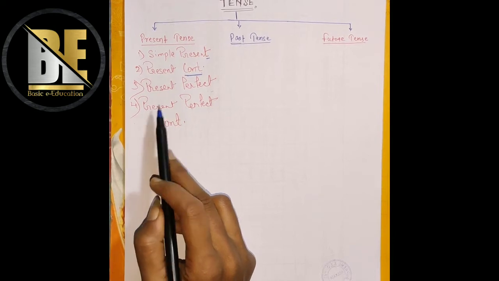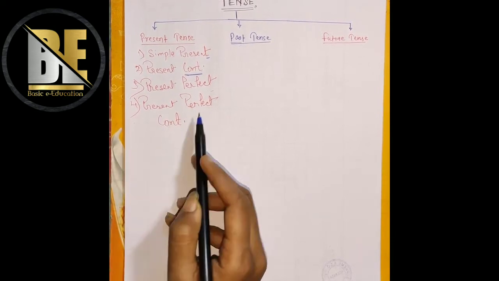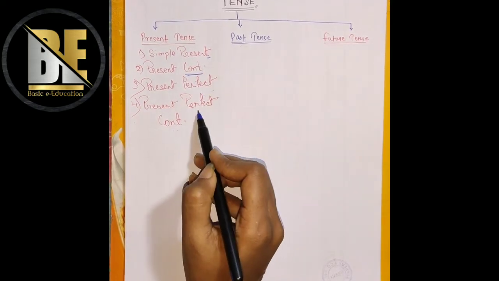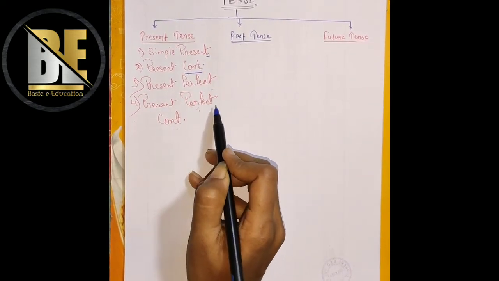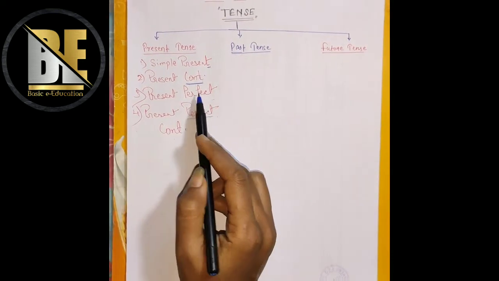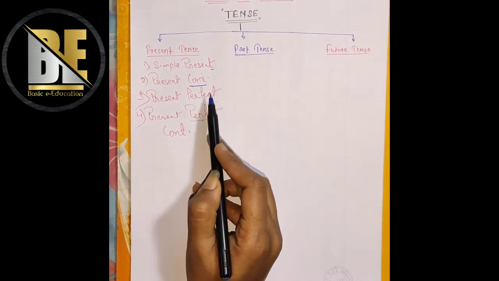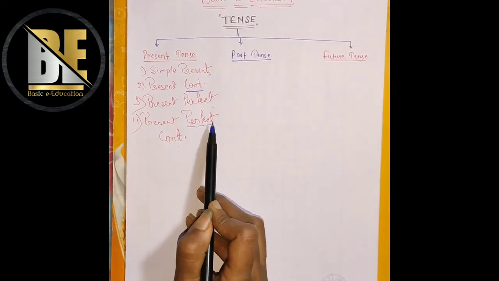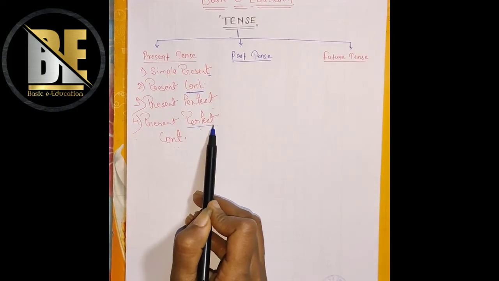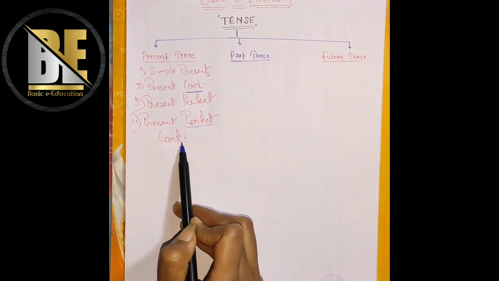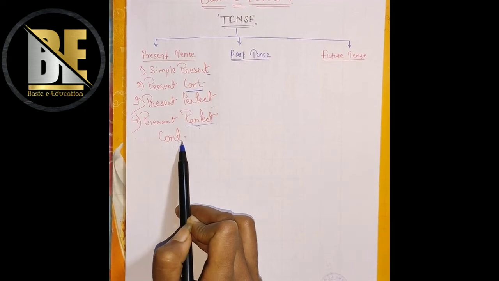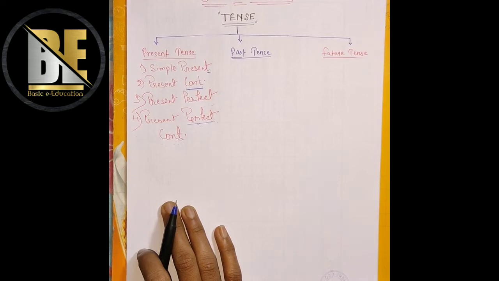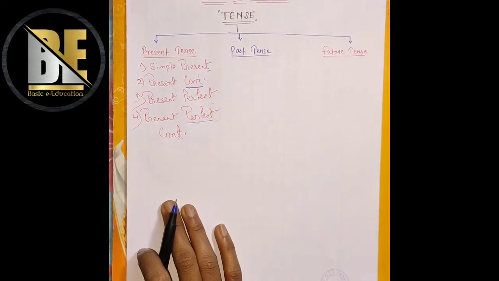And the last one is present perfect continuous. It is the combination of these two tenses, the continuous and perfect. That means some part of the action has finished, that is perfect tense. As we have discussed in present perfect tense, the action has just finished. So here also some part of the action has finished and some part is still going on. So when the action has started in the past and the action is going on in the present, at that time we can use present perfect continuous tense.